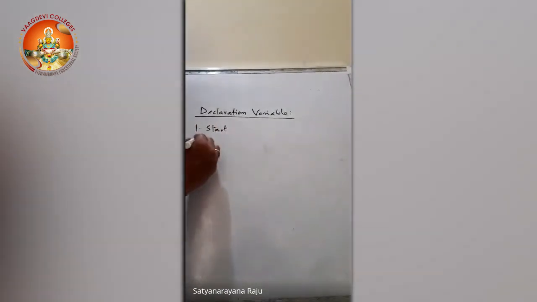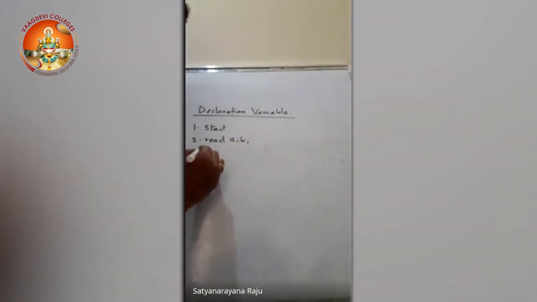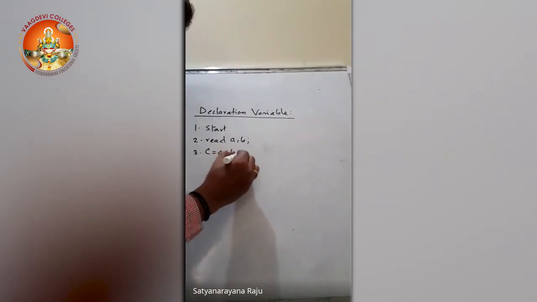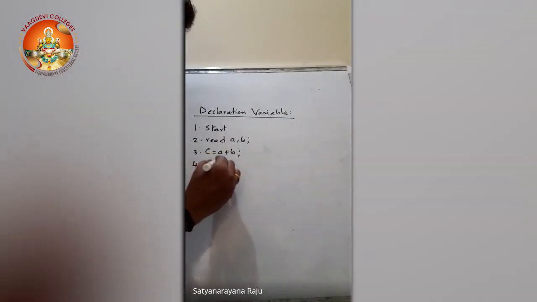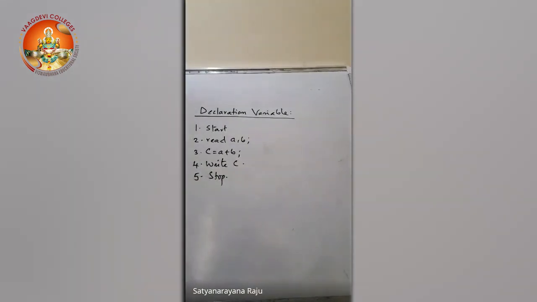Start. Read a, comma, b. Third one, c equals a plus b. Fourth, write c. Fifth one, stop. So this is our algorithm. And how many variables have we used in this algorithm? 3 variables we used: a, comma, b, comma, c.